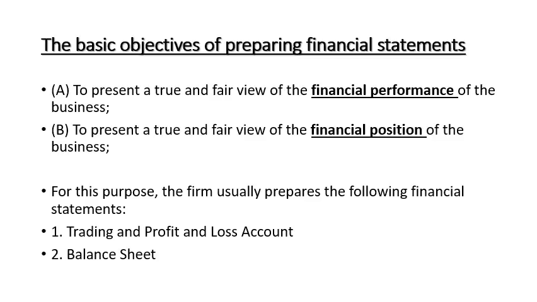When I'm talking about the financial position, it means I'm referring to balance sheet. Balance sheet shows the financial position with the help of assets, liabilities, and capital. So that's why the financial performance can be known with the help of revenue and expenses. So the major two objectives are there: fair financial performance and fair financial position.